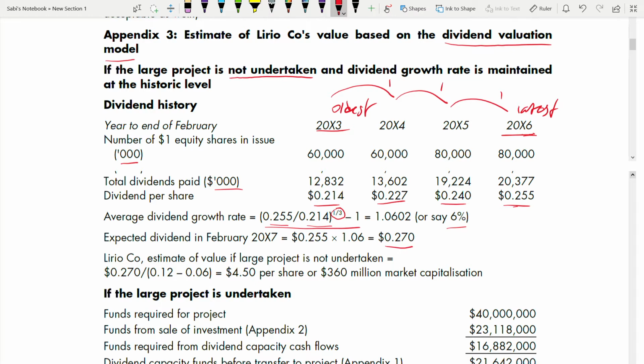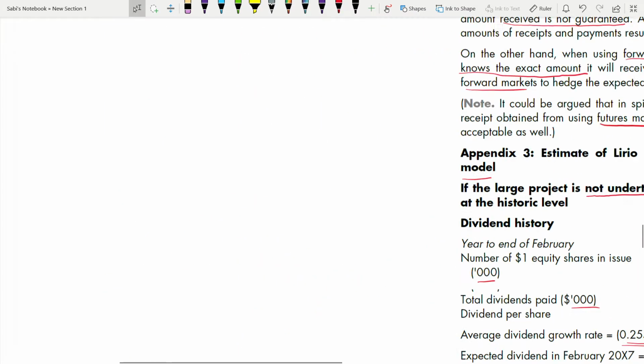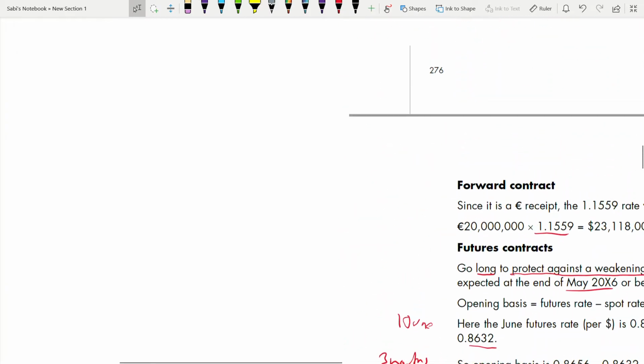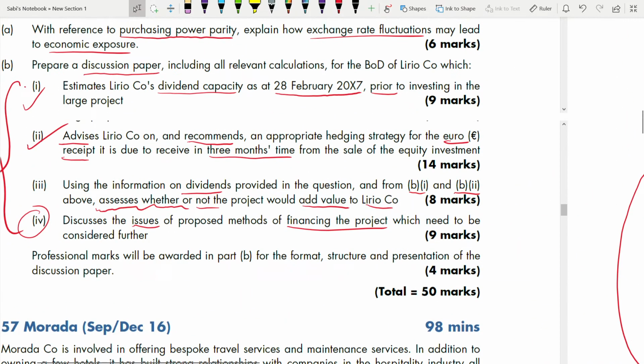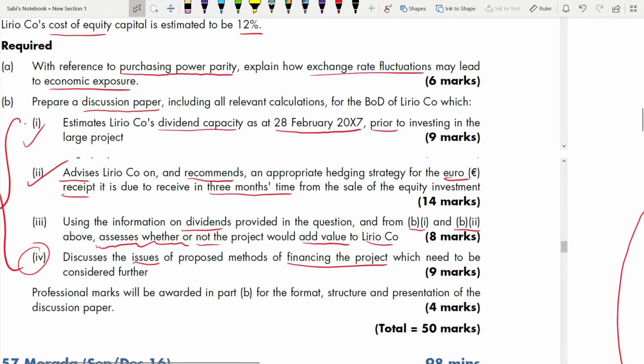Now, this is not enough. You didn't find the value. So Lirio's estimate of the value if the large project is not undertaken is equal to what? First of all, we'll see this. The date is very important. At what date do we have to find the value? As at, just read the first part.